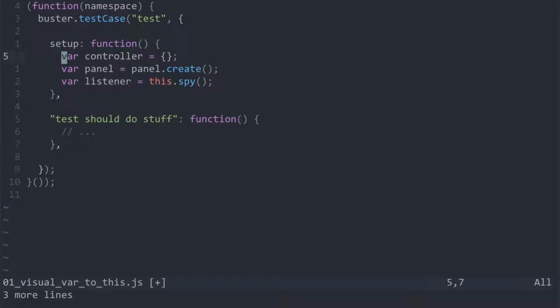So in this case, I need to change var to this. And for that, we can use visual selections. I'll do it again a bit slower.